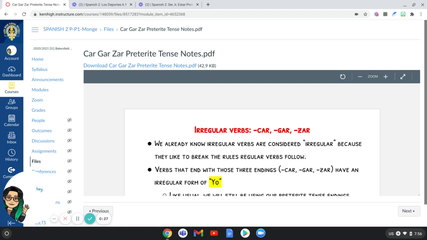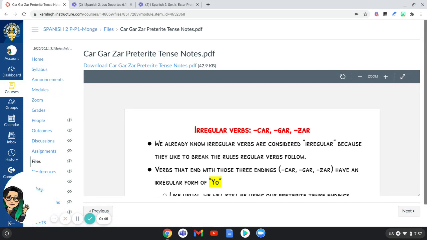These are still irregular verbs, but they will be irregular for a different reason. I think these might be technically a bit easier just because you don't have to remember so many new things. It's basically the endings we already know, except you have one thing to change, and only for one person. So hopefully that's not that bad.